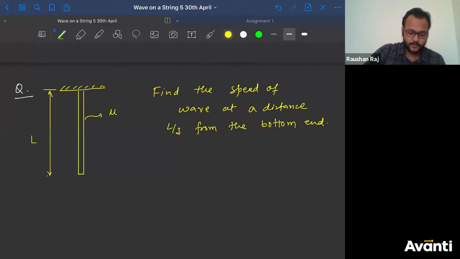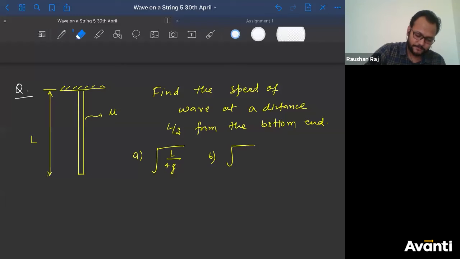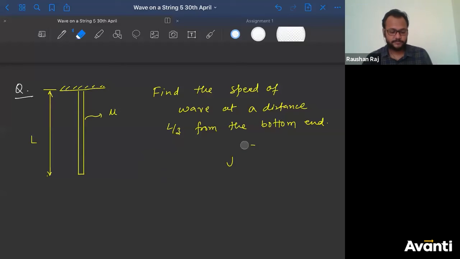So try to solve this. If you want options, I'll give option as square root of L by 4G, square root of... नहीं ऑप्शन नहीं दूंगा, फिर तुम लोग जुगाड़ लगाओगे. Try to solve this. I'll solve this बाद में. I'll not give you option here. I need you to solve this. Few of you are just going for some dimensional analysis. ये नहीं होगा सर, वो नहीं होगा सर. I'll ask you how many of you got the answer.